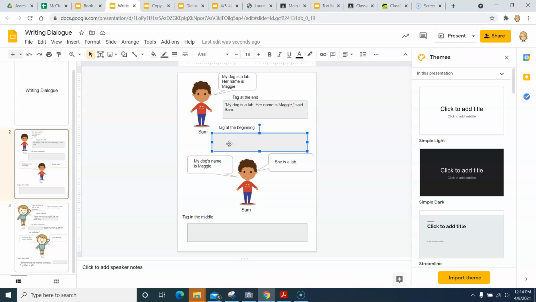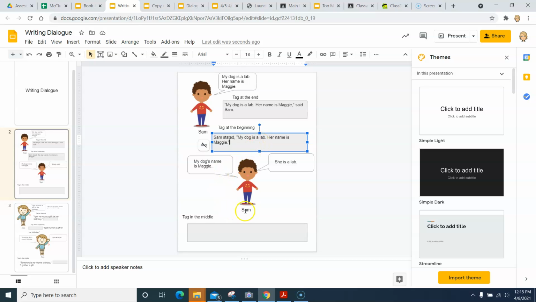So let's see. Sam stated. Now see how I have my comma because this is going to be what leads into my sentence. It separates the tag from what's actually being said. And then I start my quotation marks because this is the part that Sam has said. "My dog is a lab. Her name is Maggie." And then what do I have to put at the end? That's right, I have to finish my quotation mark. So now I know that Sam is the one that has said this.